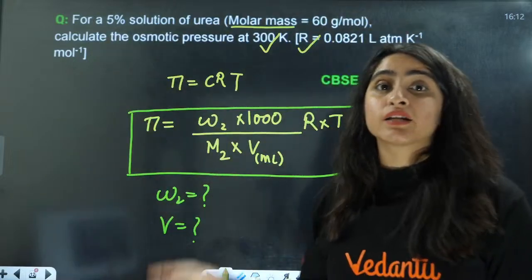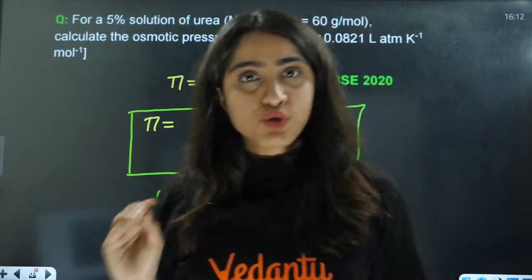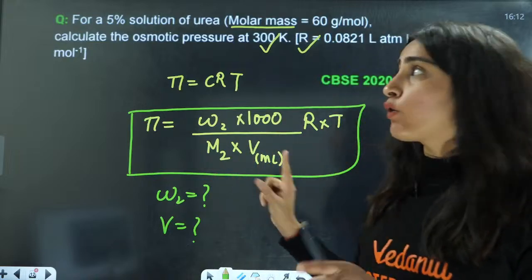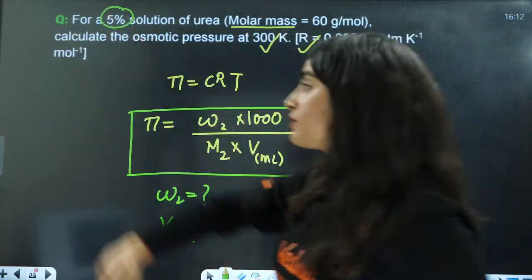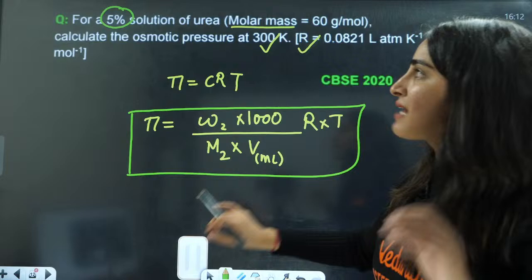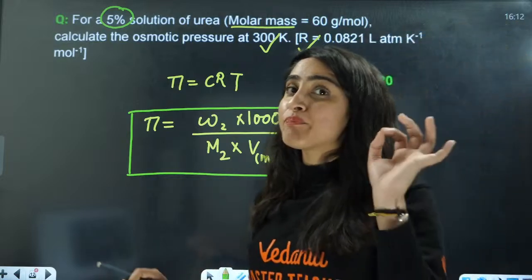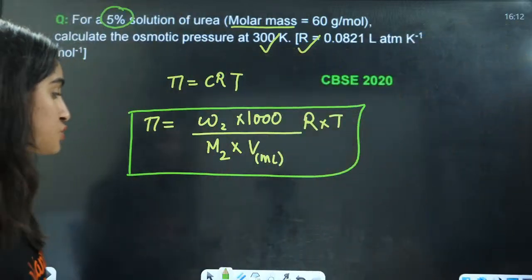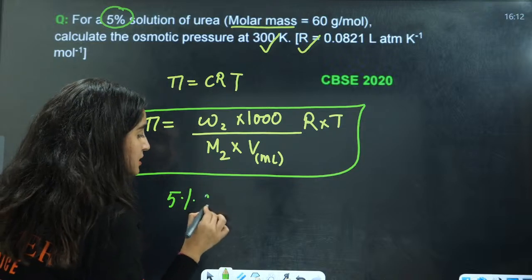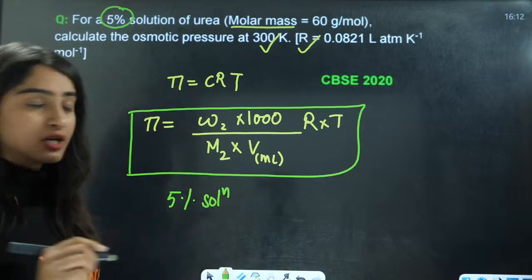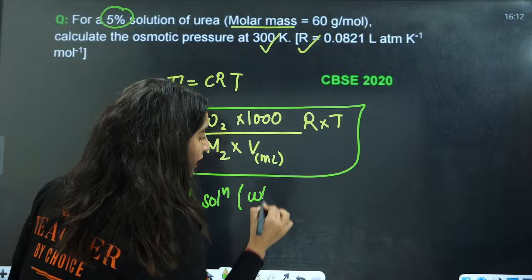How will we calculate the volume and the weight of solute here? For that, you need to decode this percent here. This means they have provided you a 5% solution. That solution is weight by volume.